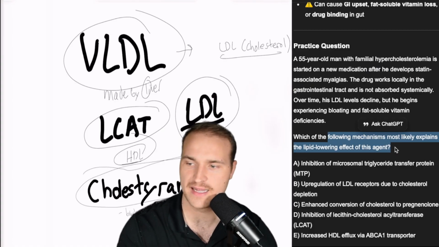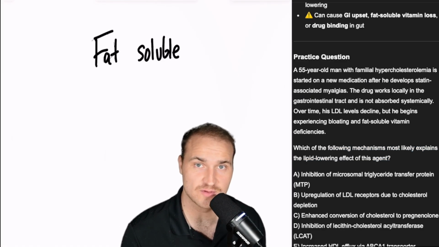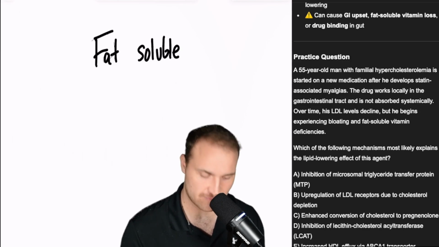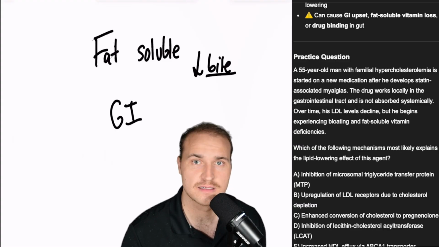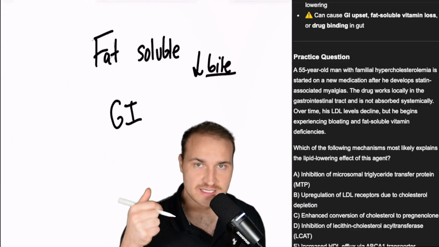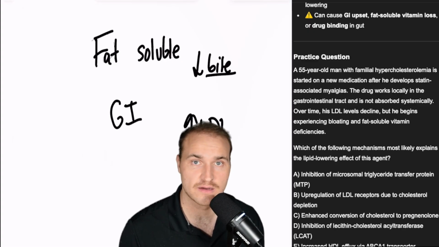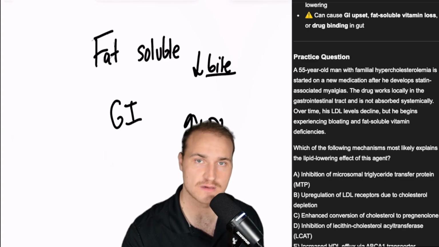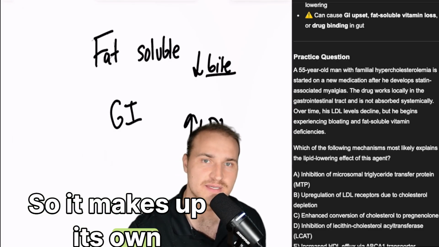So which mechanism explains the lipid-lowering effect of this agent? There's a fat-soluble vitamin deficiency, and that's due to the loss of bile. Okay, so that's the first clue. We also know this acts on the GI tract. It's not absorbed. So we're binding those bile acids, and then we're excreting them in the feces. And as we spoke of before, this causes increased LDL receptor expression, so the liver is pulling more cholesterol from the blood. Why? Because the liver loses bile acids, and it must make more. So it makes up its own cholesterol stores.